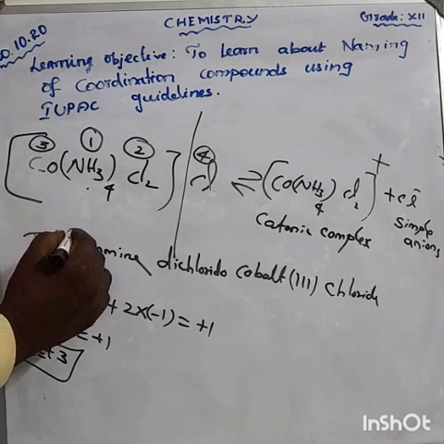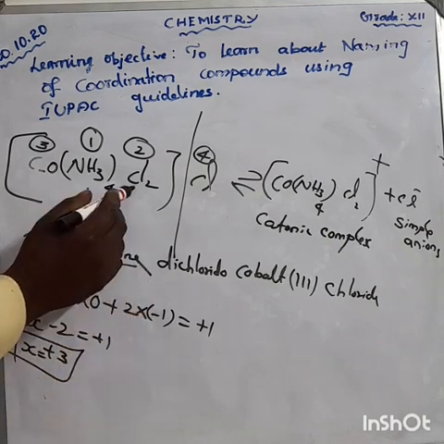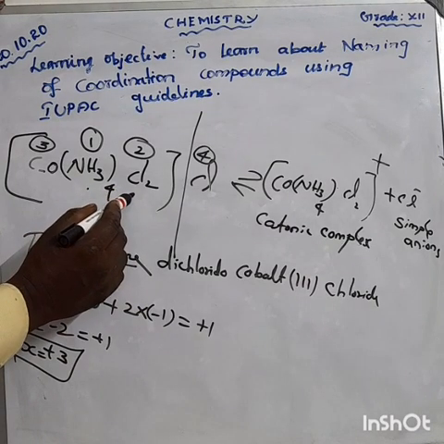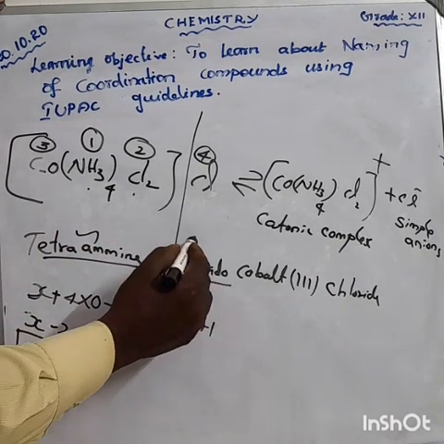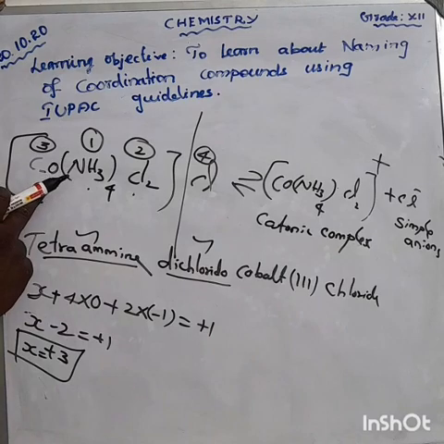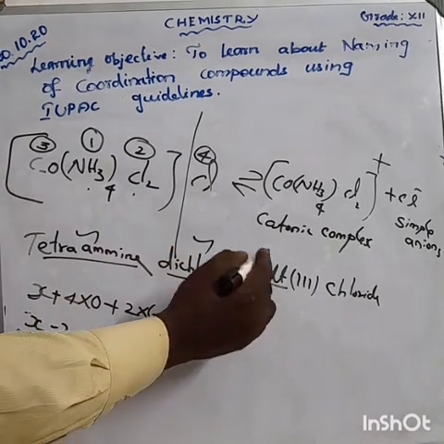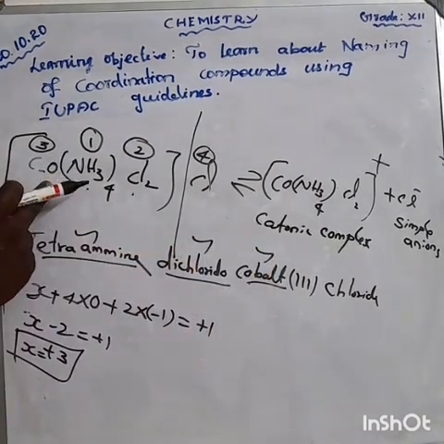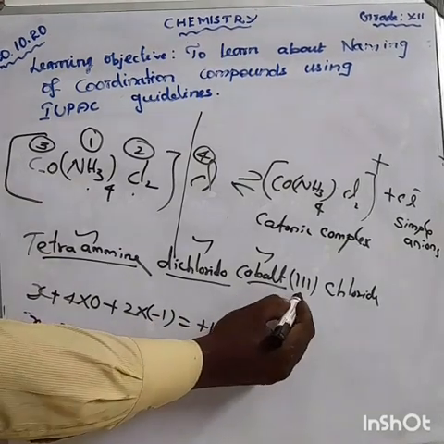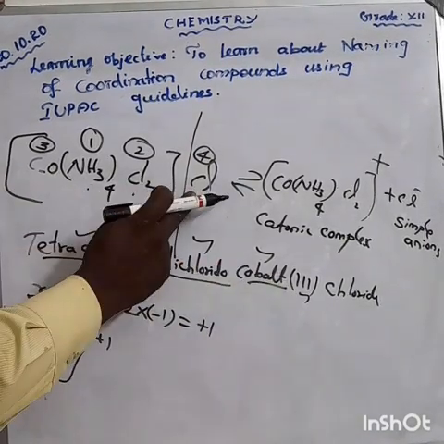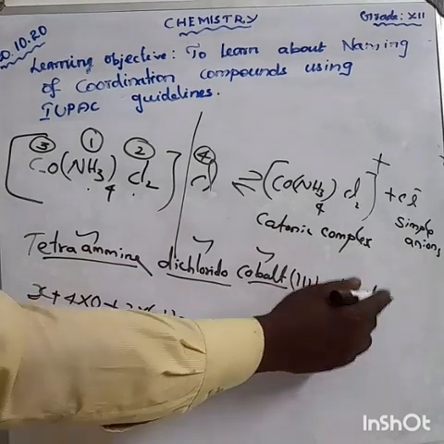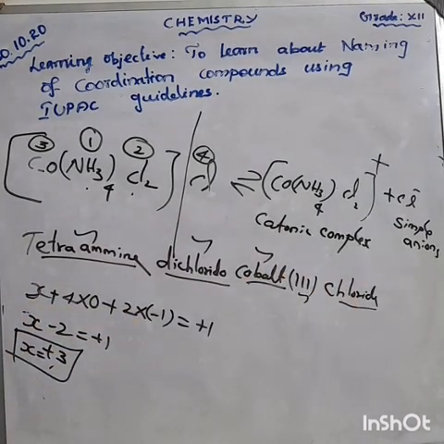We are saying tetraammine, correct? Tetraammine. Second goes to dichlorido. Dichlorido is also correct. Next one is what? Cobalt. Cobalt is also correct. The oxidation state of cobalt is plus 3, also correct. Okay. Next, having chloride. Chloride. This is the IUPAC name. Have it out.